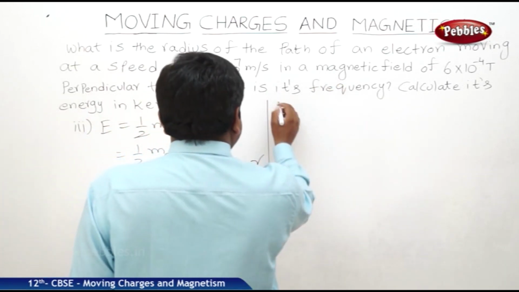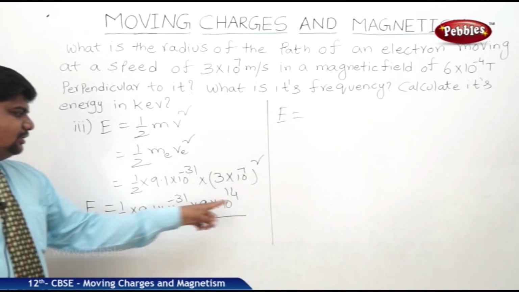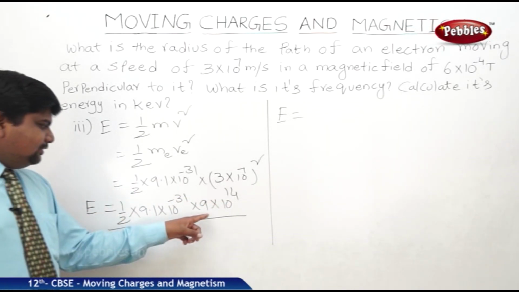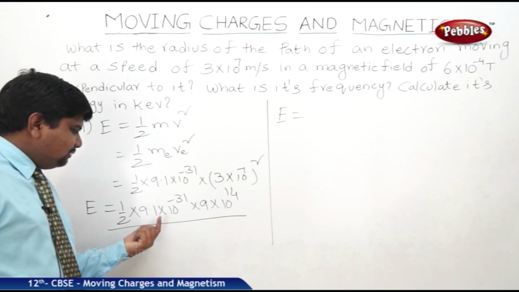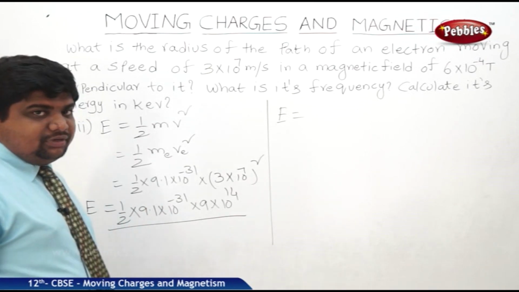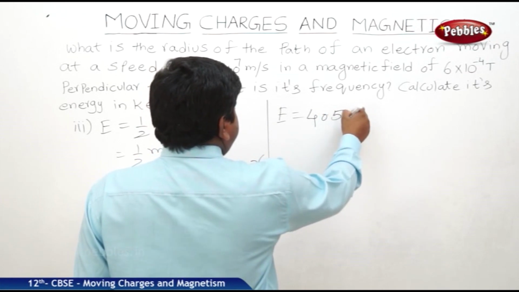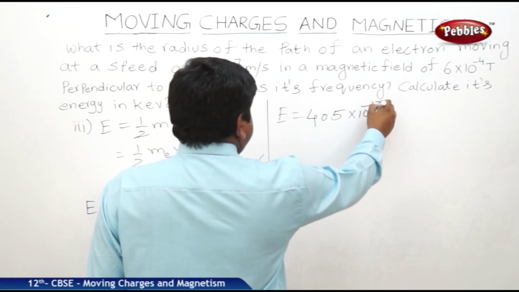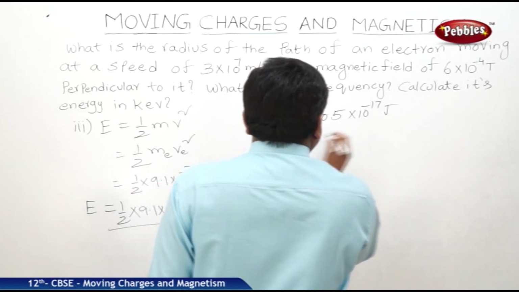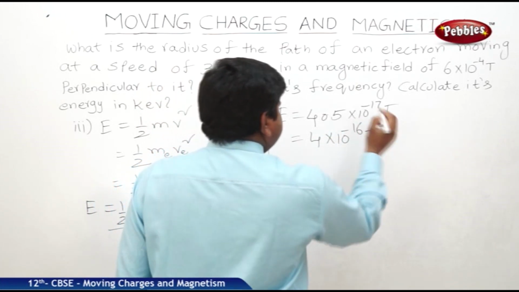So we will get energy equal to 9 into 9.1, 10 to the power of 14 minus 31, 10 to the power of minus 17. So 9 into 9.1 is approximately equal to 81.9, by 2, approximately 41 or 40.5. Therefore 40.5 into 10 to the power of minus 17 joules. So this will be equal to 4 into 10 to the power of minus 16 joules.